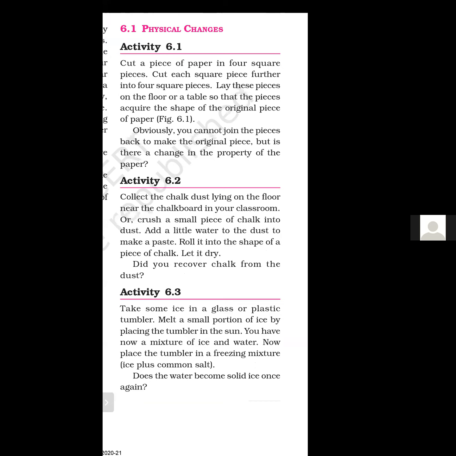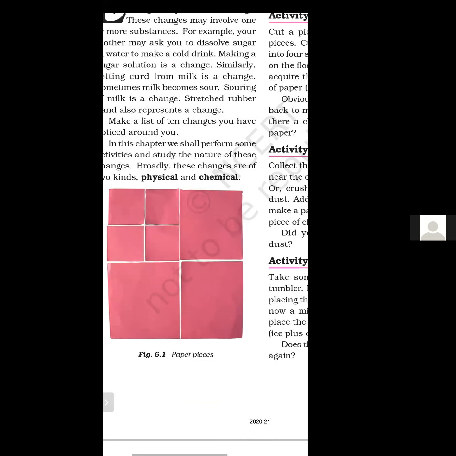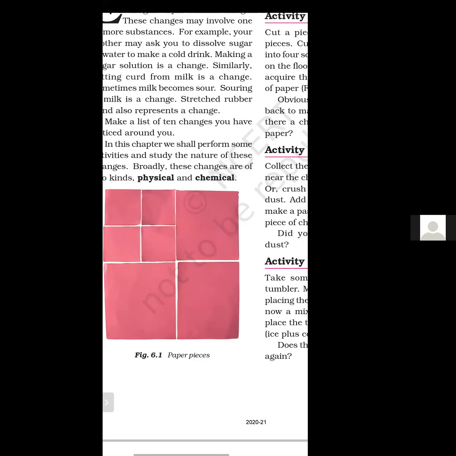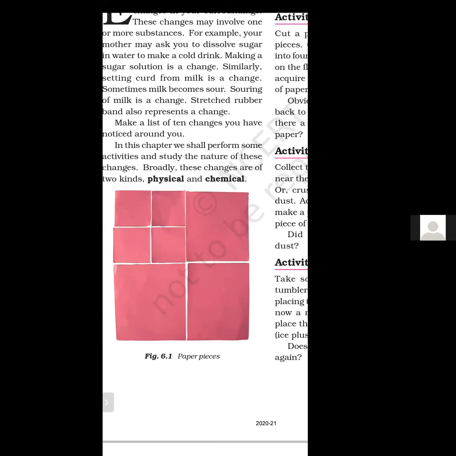Activity 6.1: cut a piece of paper into 4 square pieces. Cut each square piece further into 4 square pieces. Lay these pieces on the floor or on a table so that the pieces acquire the shape of the original piece. Look at the diagram again, Figure 6.1. Initially, you have a square paper with a length of 10 centimeter and breadth of 10 centimeter. Then you cut it into 4 pieces and further cut each piece into 4 pieces again.